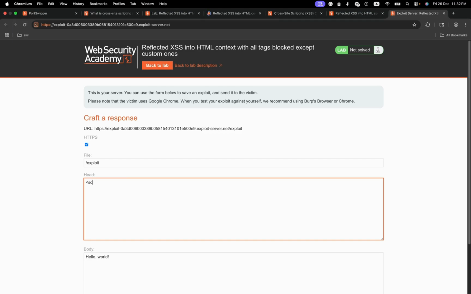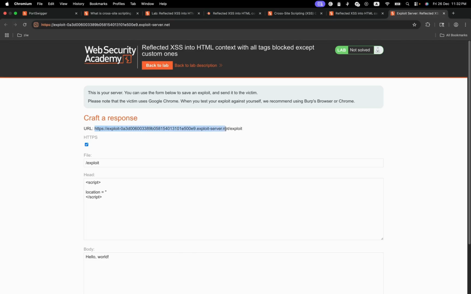I'm gonna do a script. So this simulates us targeting the user to click it. Then we are gonna do location equals to our exploit server.